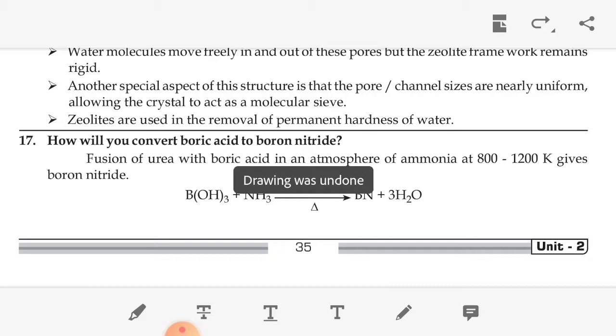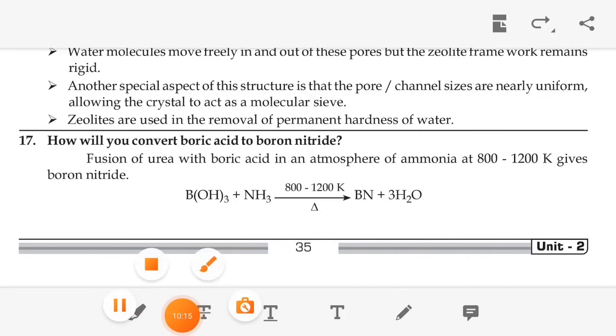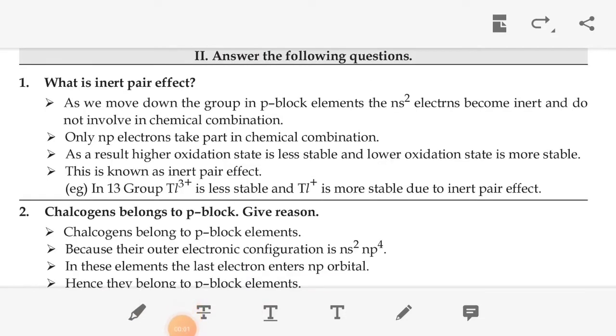Okay. Next we move on to the third lesson, P block elements 2. The first question is, what is inert pair effect? It is a very important question. So what is inert pair effect?